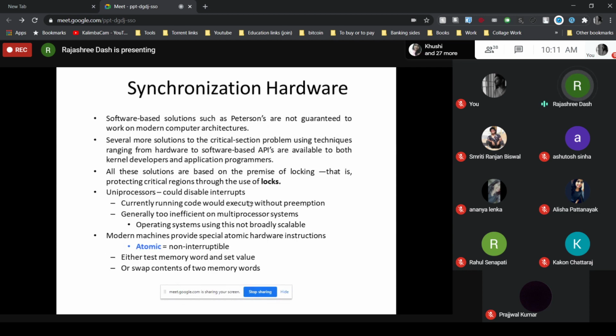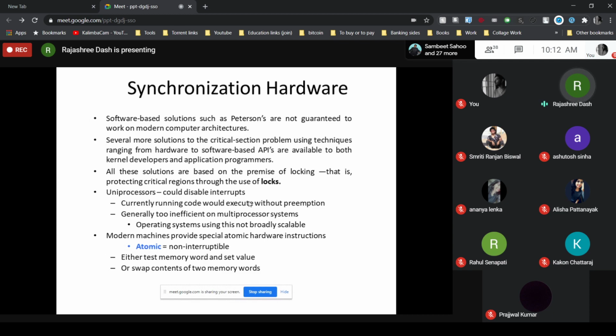So, by this, the current sequence of instructions will be allowed to execute in order without any preemption. Whatever code is currently running will execute without any preemption because interrupts have been disabled. So during that time, no other instruction will run, and no unexpected modification will be made to the shared variable.